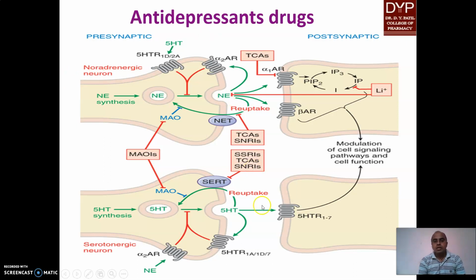Similarly, SSRIs inhibit the reuptake of serotonin. As a result, serotonin is present in the gap and relieves the depression. When norepinephrine and serotonin are reuptaken, they are oxidized by monoamine oxidase. So inhibition of monoamine oxidase also helps to increase the level of norepinephrine, serotonin and dopamine in the synaptic gap. That's why monoamine oxidase inhibitors are also given.